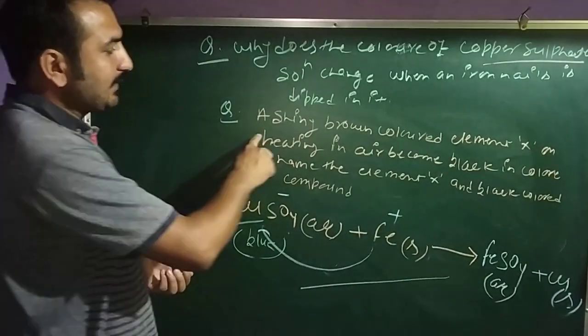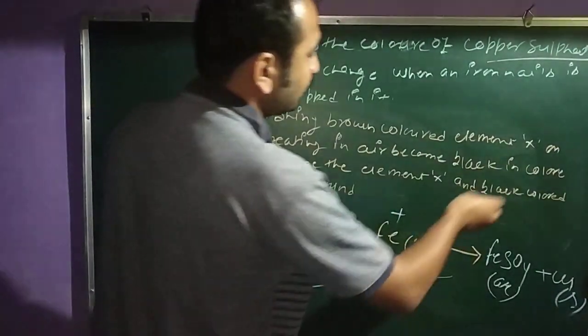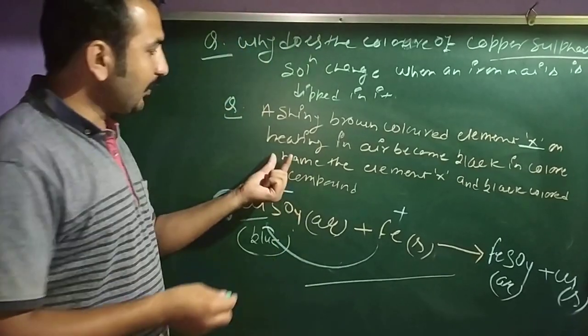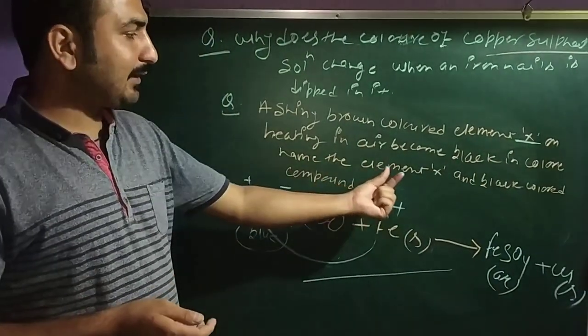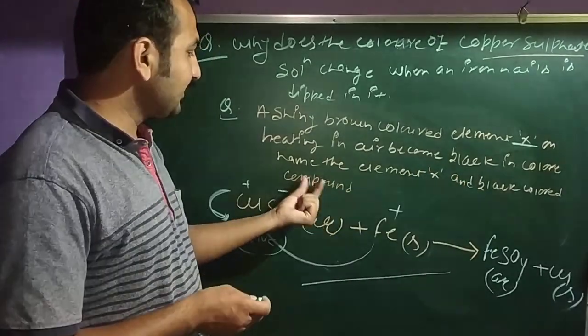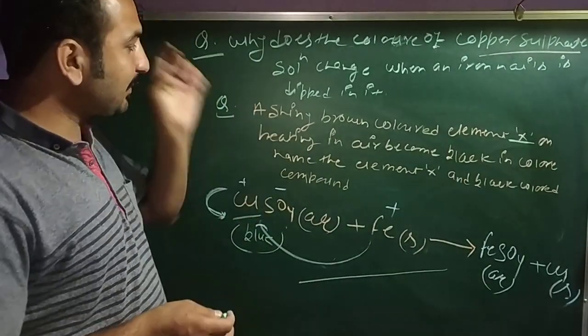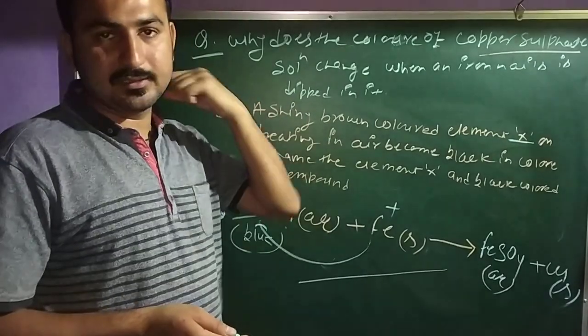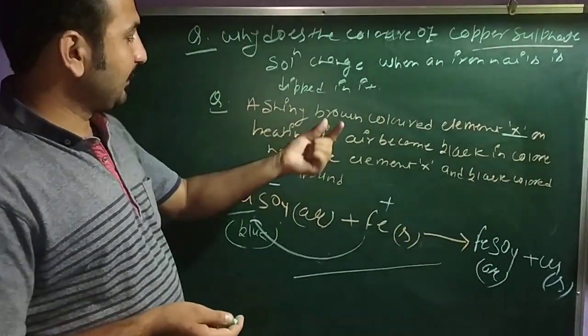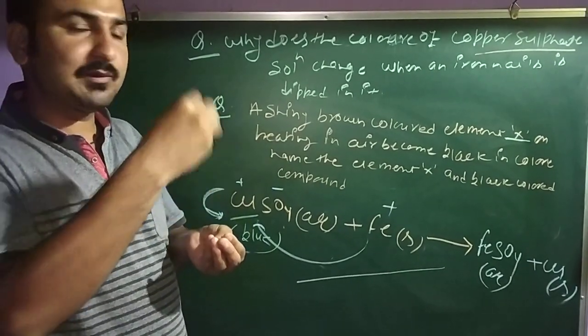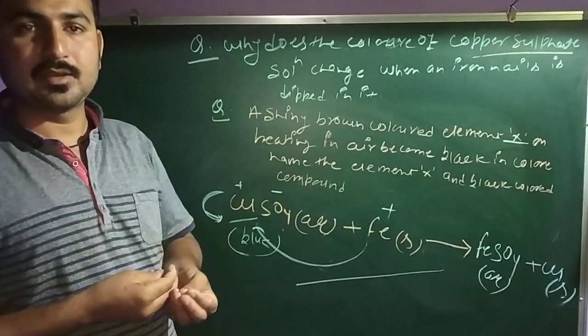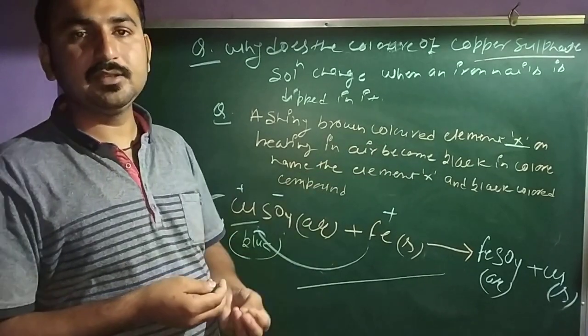The question is, a shiny brown colored element X on heating in air becomes black in color. Name the element X and the black colored compound. They are saying there is some shiny brown colored element, which you denote as X. This X is heated in air. You are burning it in air. So it will become black in color. So name the substance X and name the compound.